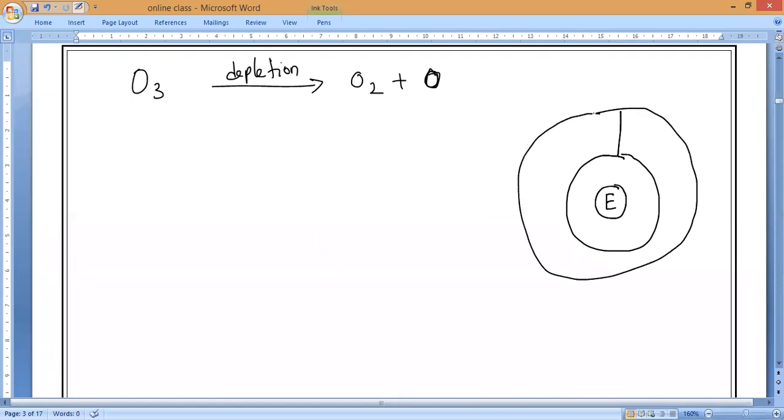Imagine this is 15 kilometers and this is 60 kilometers. So there is a layer of ozone gas, that is O3 gas, in the upper atmosphere. That is what is called the ozone layer.